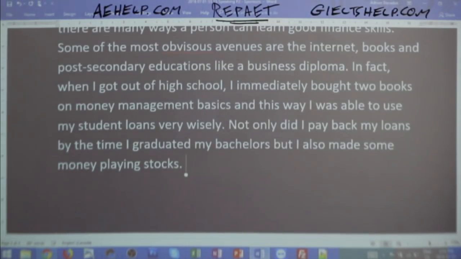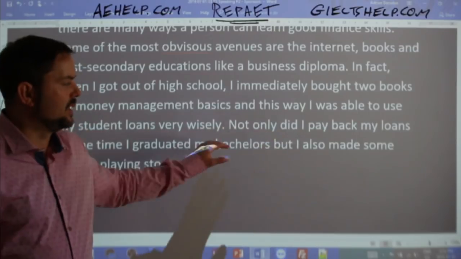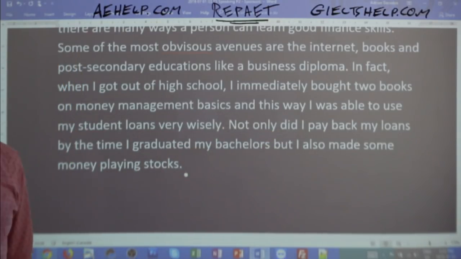In fact, when I got out of high school, I immediately bought 2 books on money management basics, and this way I was able to use my student loans wisely. Not only did I pay back my loans by the time I graduated my bachelor's, but I also made money playing stocks. Okay? Notice the use of correlative conjunctions in the end there, all right?